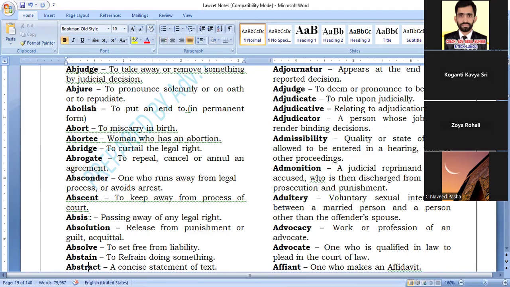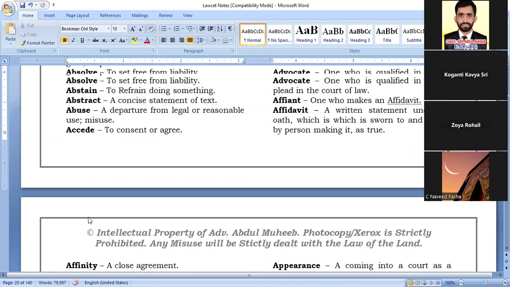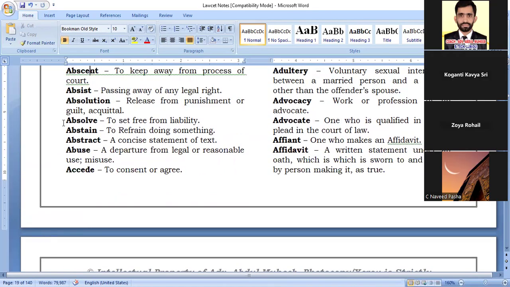Next, absolve. This is very important. Absolve माने to set free from liability, which means that you have taken a loan and you have repaid it back, then you are absolved from the liability.